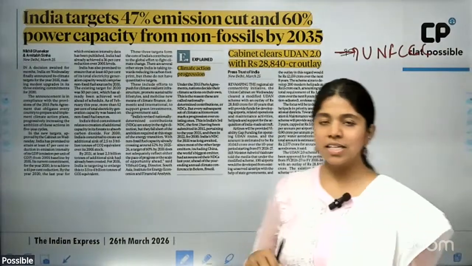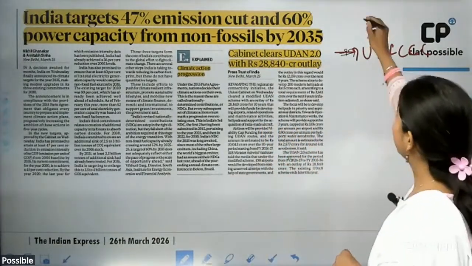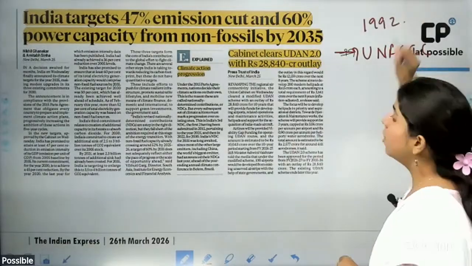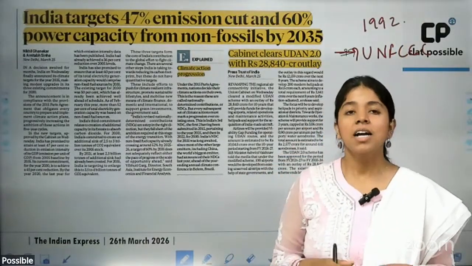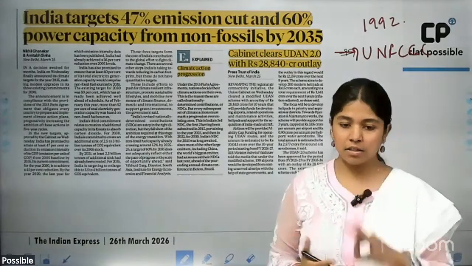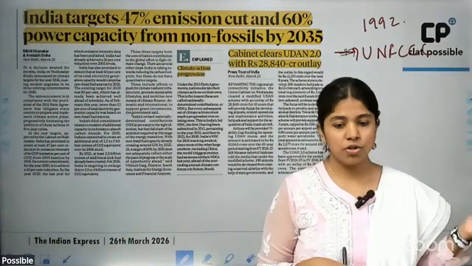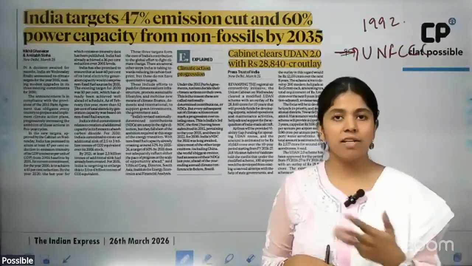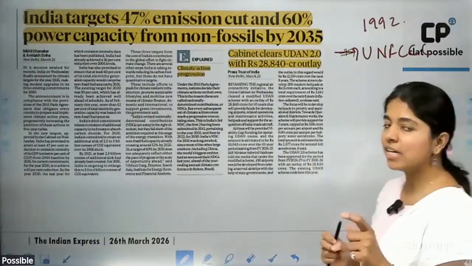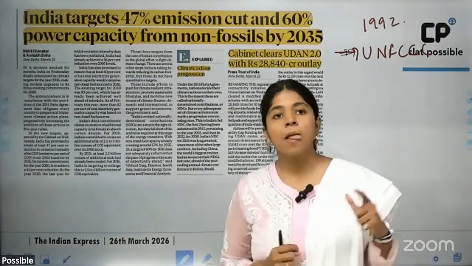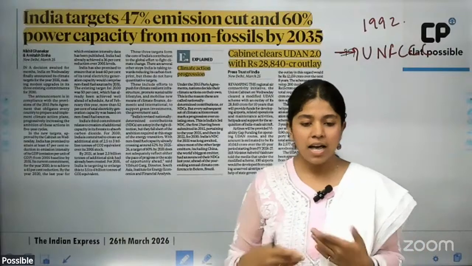This UNFCCC is a convention which was established as part of the 1992 Rio Earth Summit. This 1992 Rio Earth Summit gave birth to three sister organizations: one is UNFCCC, one is the Convention on Biodiversity, and the other is the Convention to Combat Desertification. This UNFCCC, which seeks to combat climate change, holds its yearly Conference of Parties every year.